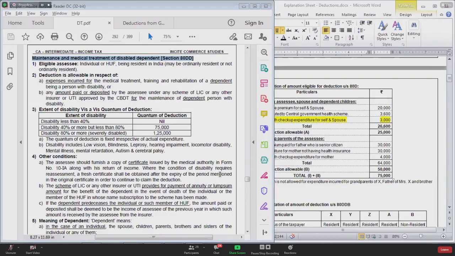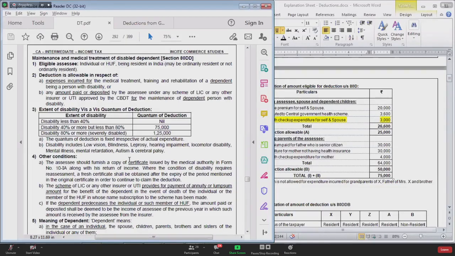Now here, the person is suffering from disability, so the government has a soft corner for those people. So the government says it will allow you deduction for your brother as well as sister. So in 80DD, you can claim deduction for dependent spouse, dependent children, dependent parents, dependent brother and dependent sister.